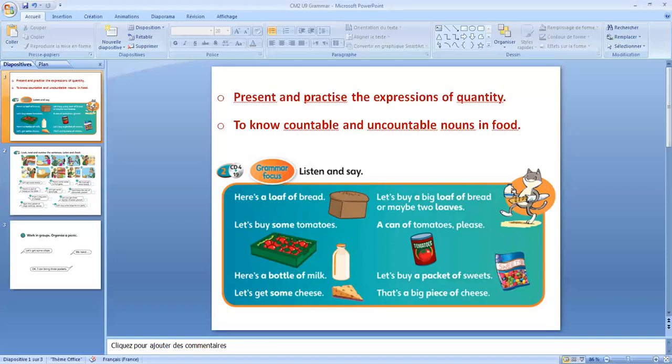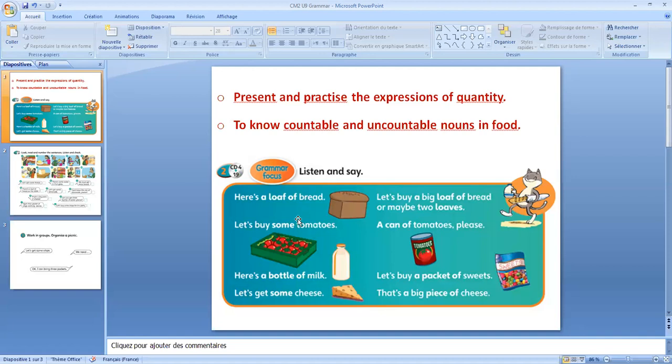Okay, that was the audio, and I hope that you heard it very well. So this is how to read these sentences. And look, for the first one, here is a loaf of bread. A loaf of bread means one piece of bread. So we cannot say one bread or two breads.